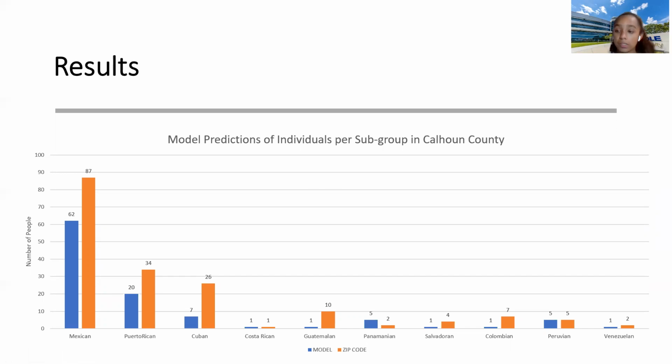Keep in mind, the model is including the first name probability, last name probability, and the zip code probability with a combined total. As you can see here, the model is not fully predicting the actual number from our zip code data. However, with the Panamanians, we do see an overplotting, which tells us we need to create a more precise model and algorithm so that we are not creating individuals that do not exist at this given zip code. And with this graph, we should see more consistent graphs like this after we begin implementing all the counties within the state of Florida.